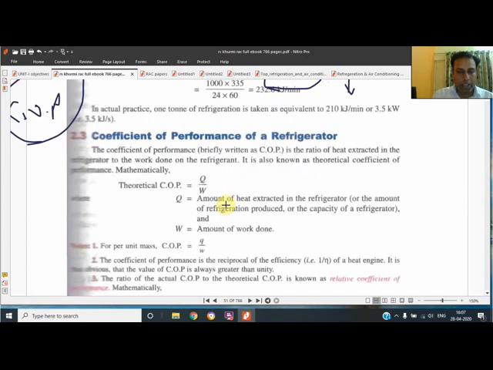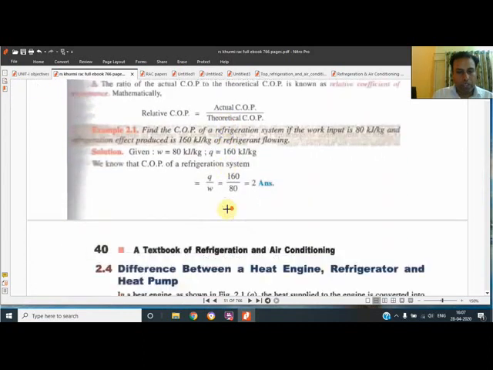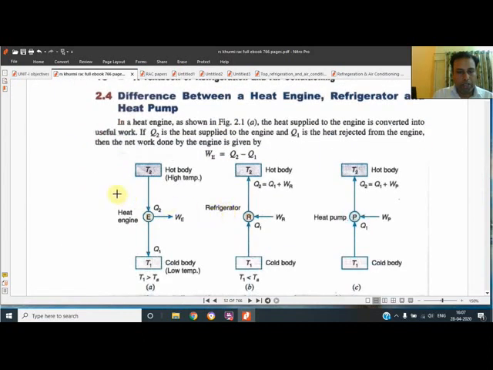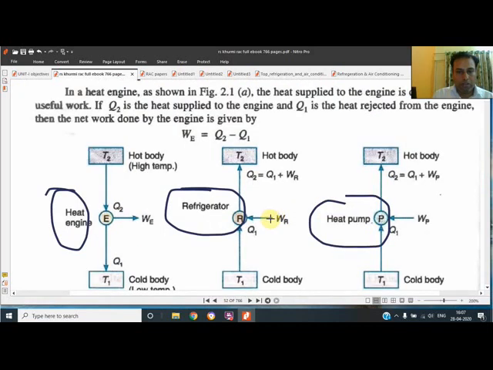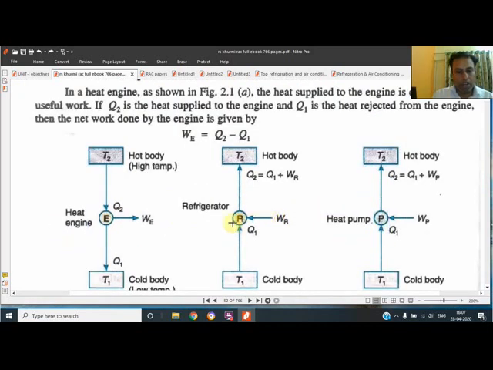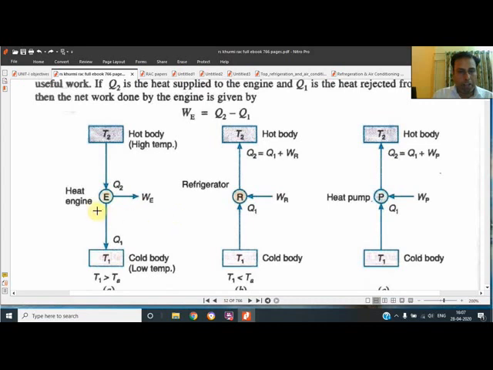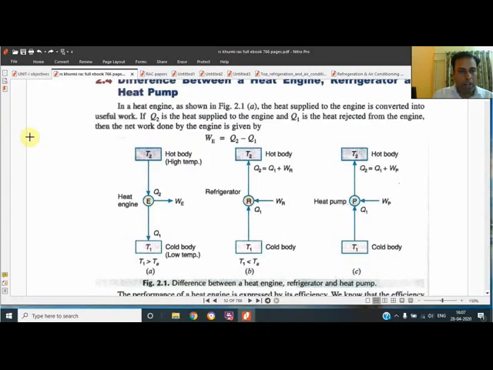What is COP? For this, we have to go through these three figures. This is the heat engine. The second is the refrigerator, and the third one is the heat pump. So for all the systems in thermodynamics, when we study the thermodynamic property, we draw only temperatures.